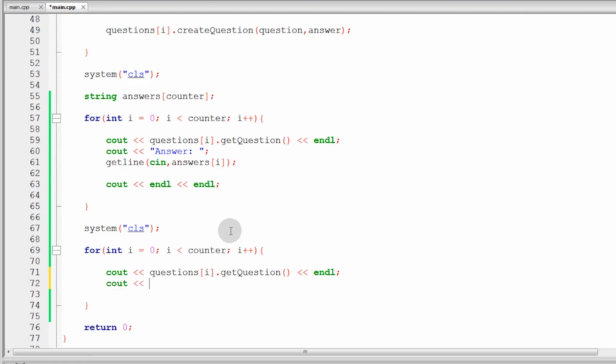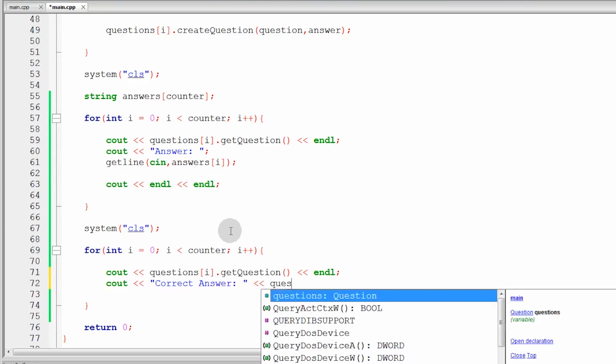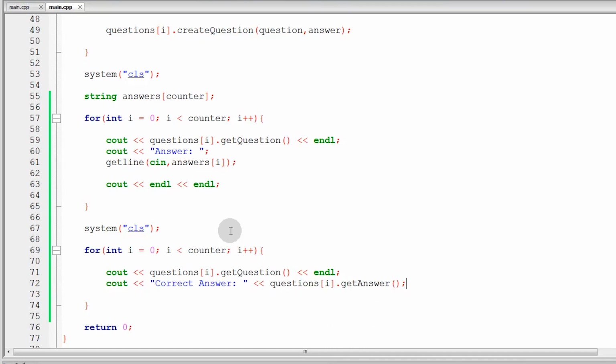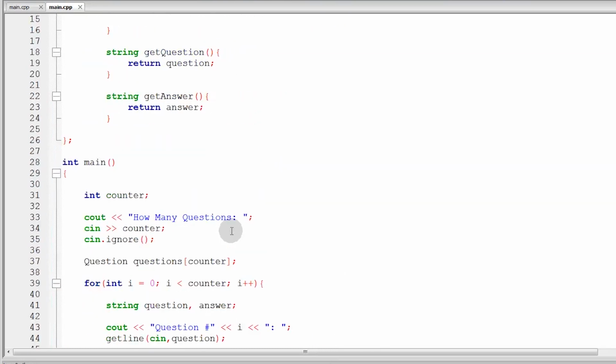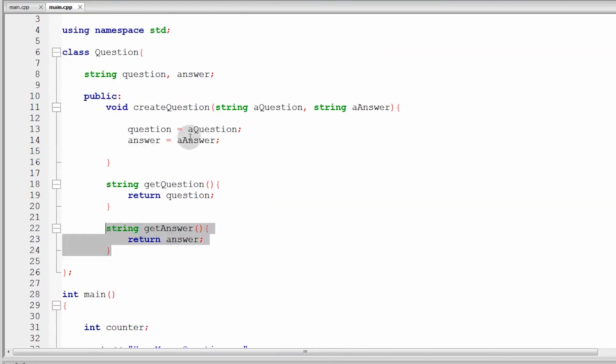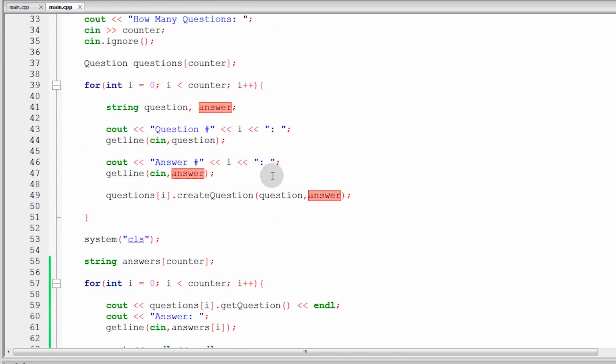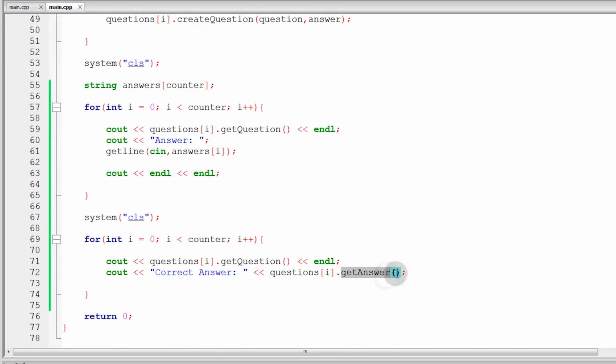Then, isi-see out natin yung correct answer. So, ano yung correct answer? So, galing din yun kay class. So, ang lalagay natin dito is yung questions ulit. Then, I.get answer naman. So, kukunin natin yung answer from yung nasa taas. So, yung ginamit nating getter, ito. So, ito yung totoong answer. So, ayan yung correct answer na dineclare nung unang-una pa lang yung program. So, nakuha na natin yung answer. Papakita na yung correct answer.